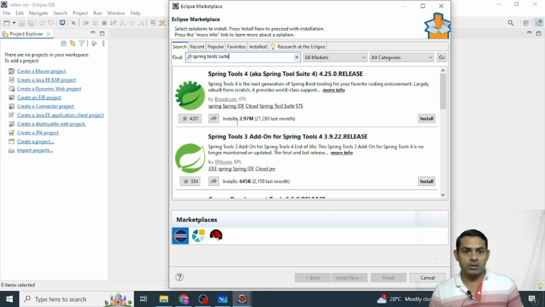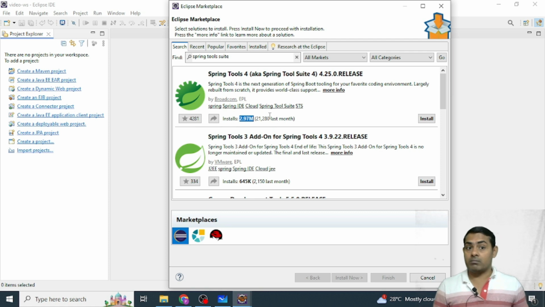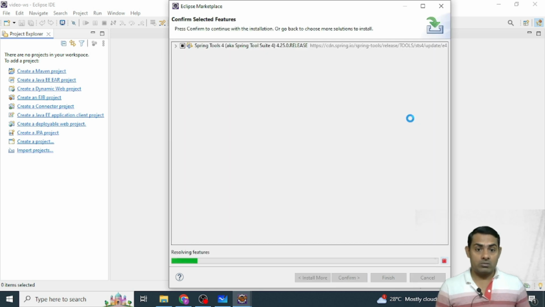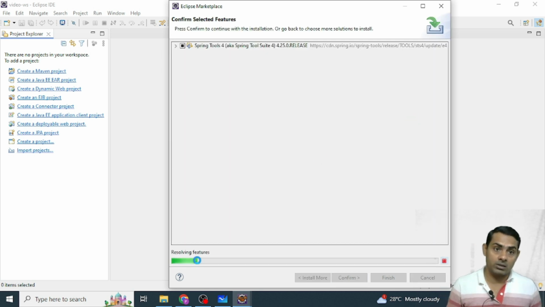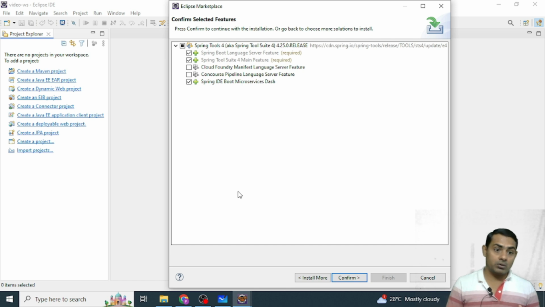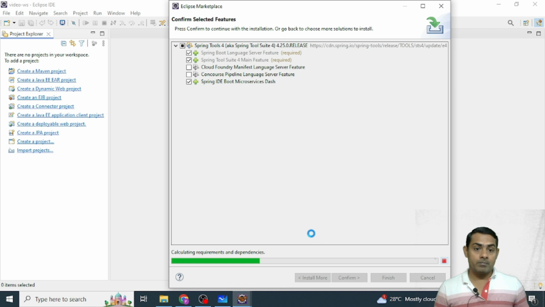See here, the installations number is 2.97 million. Last month 21,280 people added these plugins. So I am going to install this. They are searching from the repository. If you are going to add this STS plugins in this IDE, then the internet is mandatory. So we have to confirm.